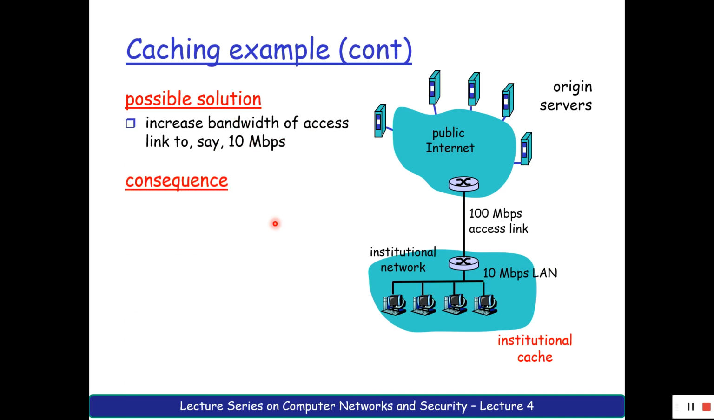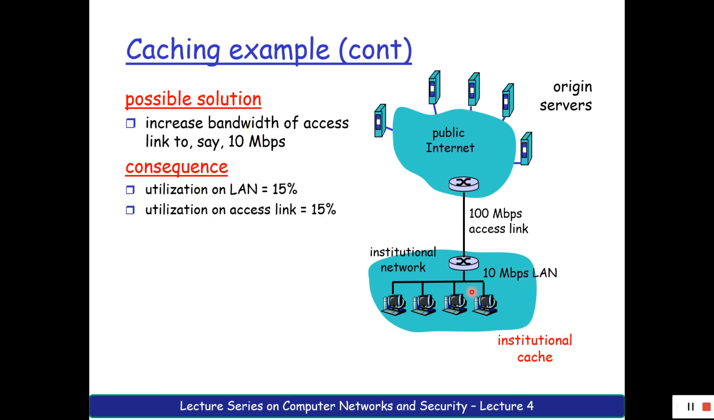Okay. Next, 100 Mbps. What consequences are you going to face? This is also 100 Mbps and this is also 100 Mbps. Okay, what consequences will you face? Utilization of your LAN is 15% again. Utilization of your access link is also 15%.